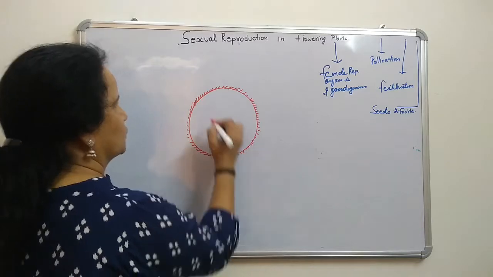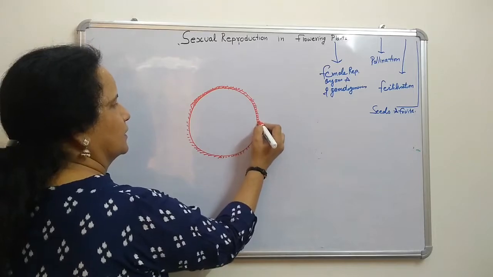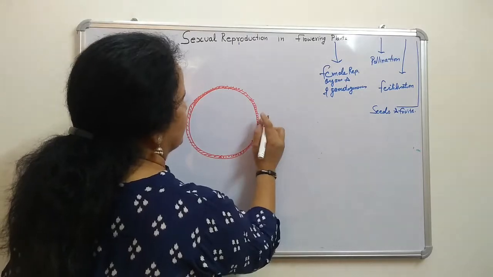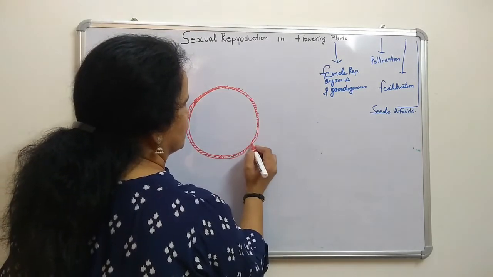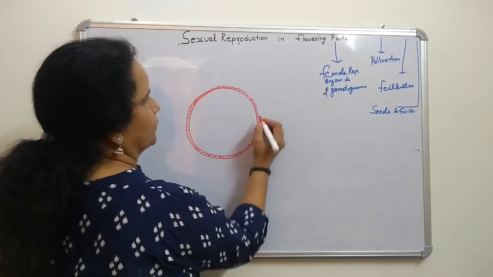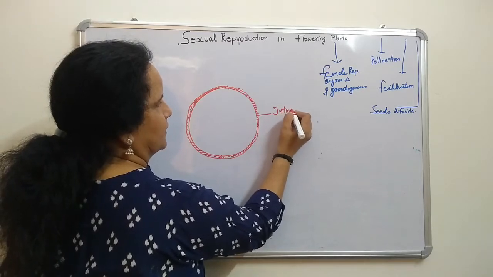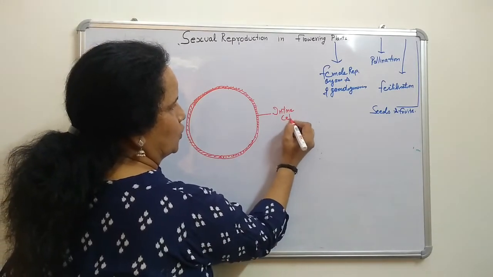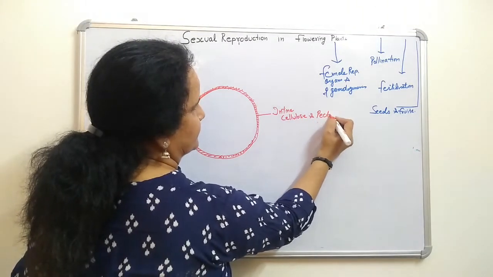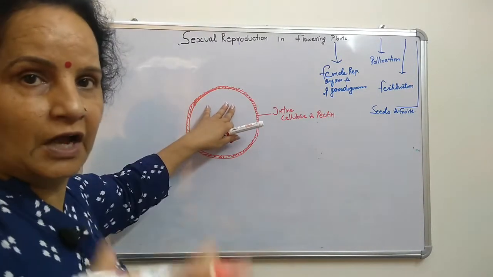The inner one is called intine. The intine is made up of cellulose and pectin.